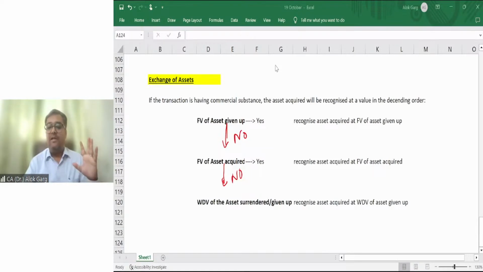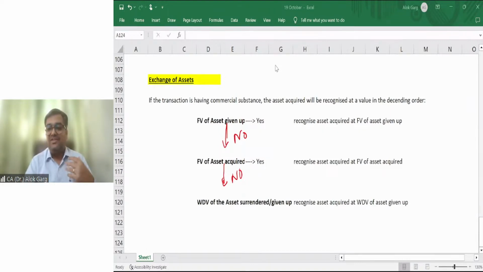Then we discussed government grant. In case of government grant, we discussed intangible asset and grant has to be either measured at fair value or intangible asset has to be measured at which value? Nominal value, right? Plus directly attributable cost, if any.